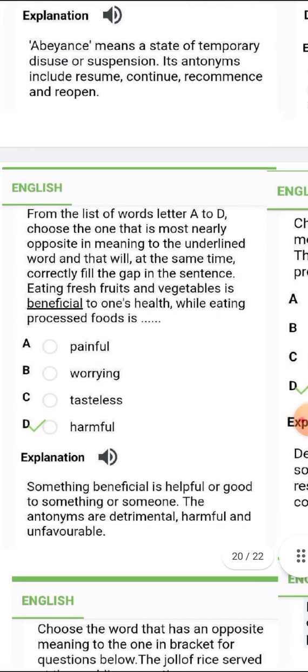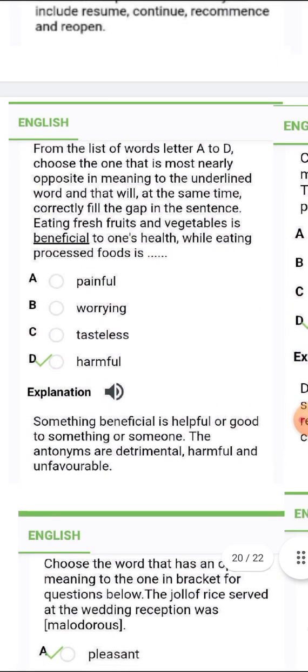All right, so let's go. The next one is beneficial. Beneficial is harmful. Something beneficial is helpful or good to something or someone. The antonyms are detrimental, harmful, and unfavorable.